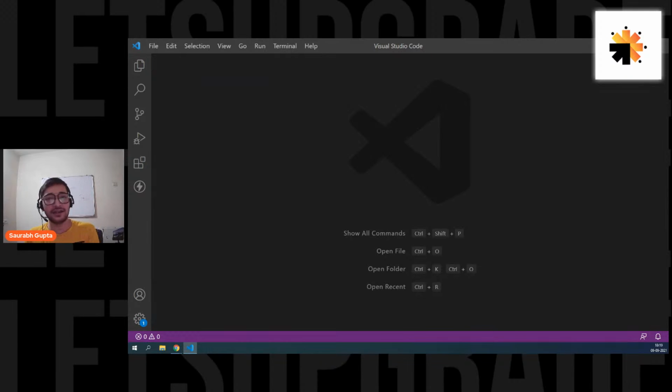For everyone new here, the editor that we're going to use is VS Code. Everyone joining from the earlier sessions knows what we use, but for everyone new, it's going to be VS Code. But you can use anything else. If you want, you can use Sublime Text, Brackets, Atom, PHP Storm, anything that you want. Just don't use Notepad. Use any other editor.